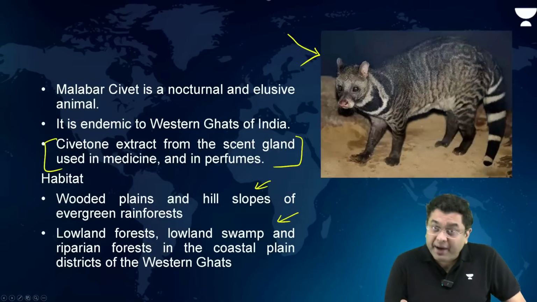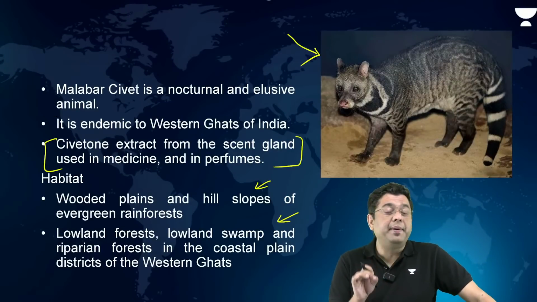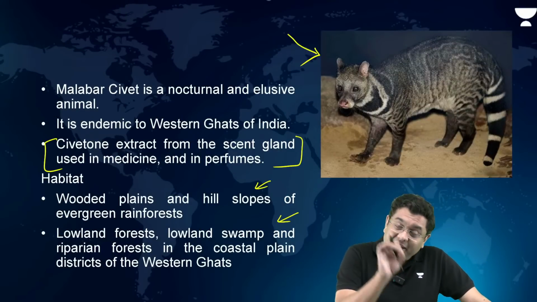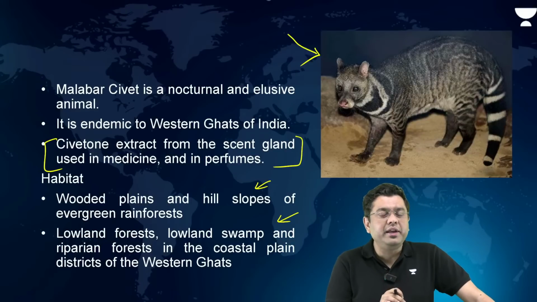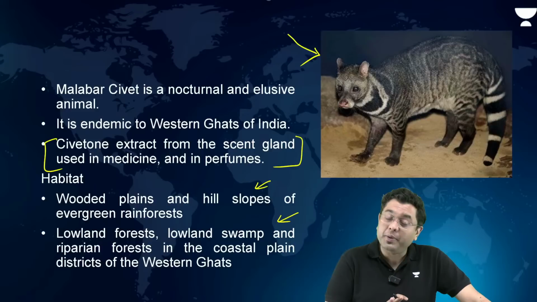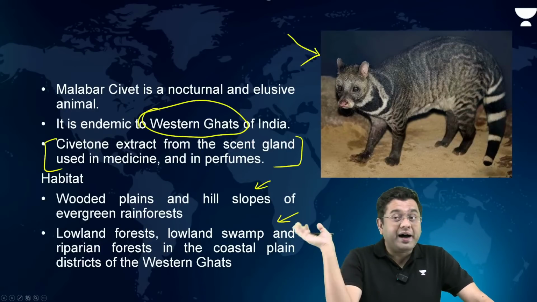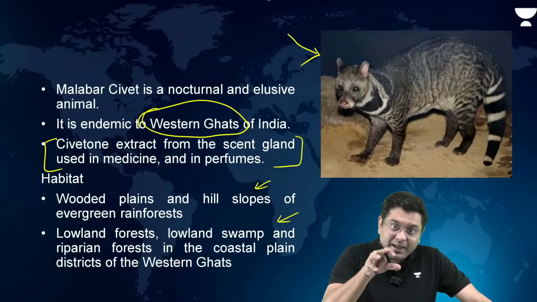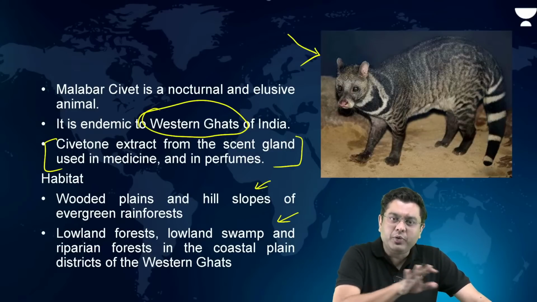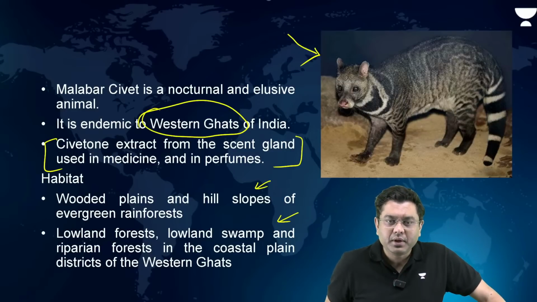This is Malabar civet. This year again Malabar civet has been in news. Where are they found? What is their IUCN status is something to be known. So found in endemic to Western Ghats. So are they found in various areas? No, endemism. They are basically found in that region itself.